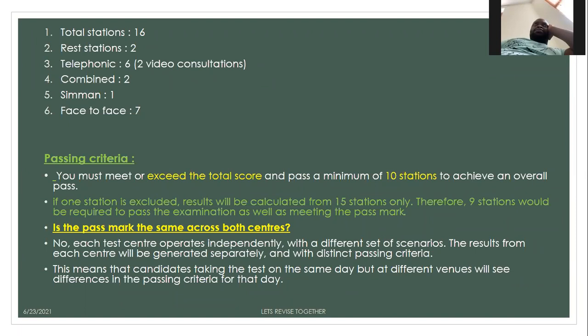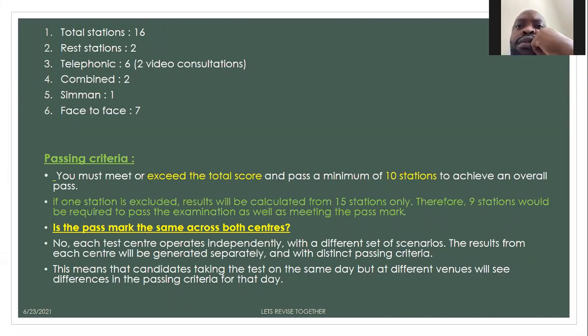Sometimes some people have this doubt that instead of 16 stations, when they are counting, there are 15 stations. If that is the case, sometimes they exclude one station. It can be because of any reason. Maybe they are not satisfied with the station, or there was some technical problem. If they have excluded one station, you will be marked from 15 stations, and the passing criteria will also change. Instead of 10, you now have to pass 9 stations. And the pass mark will be lower for that particular day.